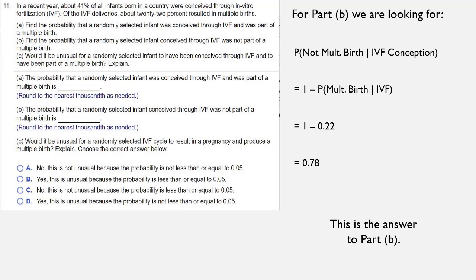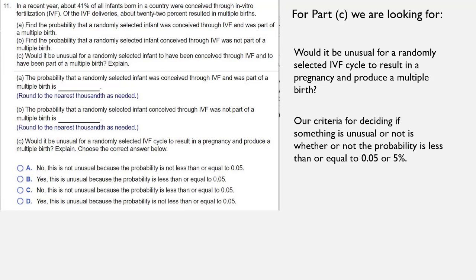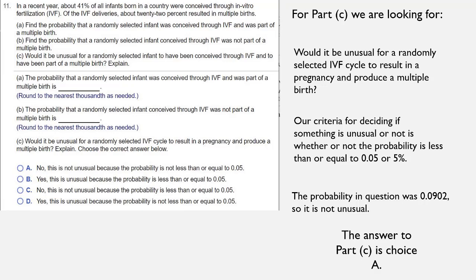Part C asks us if we would think it's unusual for a randomly selected IVF cycle to result in pregnancy and produce a multiple birth. So that really is Part A unusual. Well, the criteria for deciding if something is unusual or not is whether the probability is less than or equal to 0.05, which is 5%. The answer from Part A was a little bit more than 9%, 0.0902. That means it's not unusual. So the correct answer here to Part C is choice A.